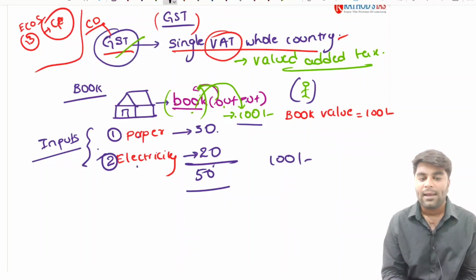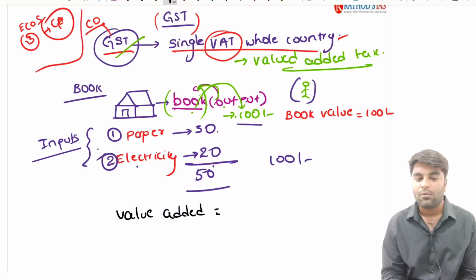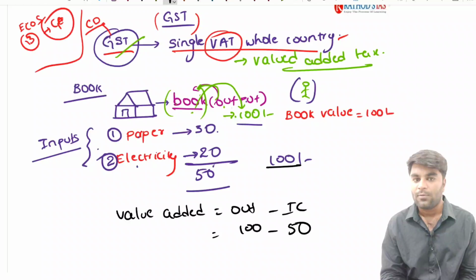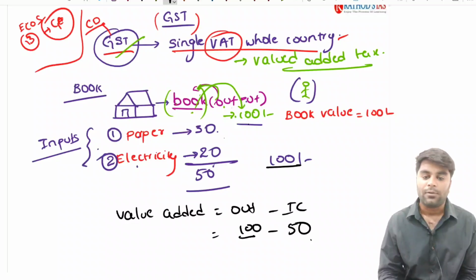Now you can clearly understand. The simple formula is value added is equal to output minus intermediate consumption. The value of the output of the book is 100 rupees and the intermediate consumption, paper plus electricity, is 50 rupees. So the value added is equal to 50.